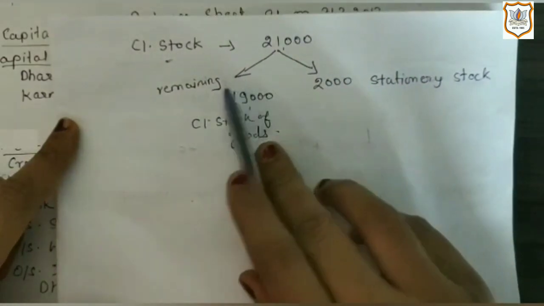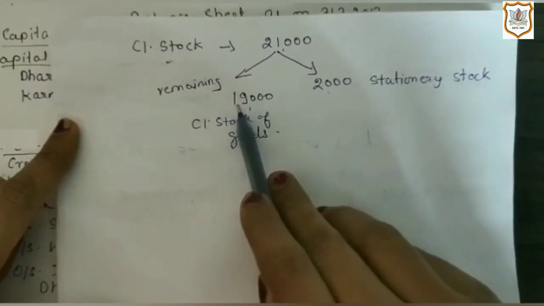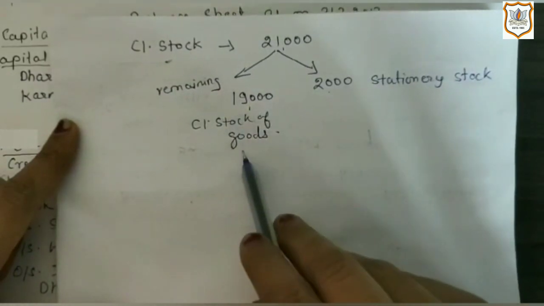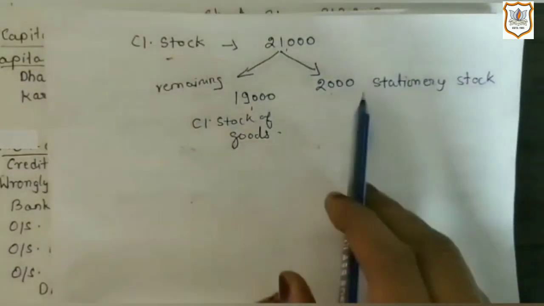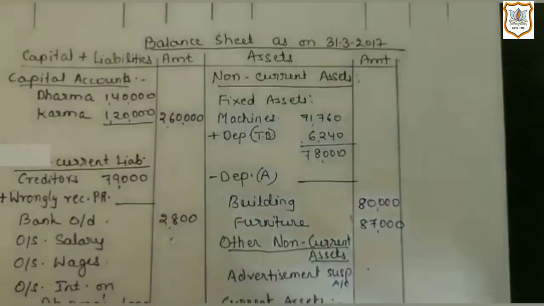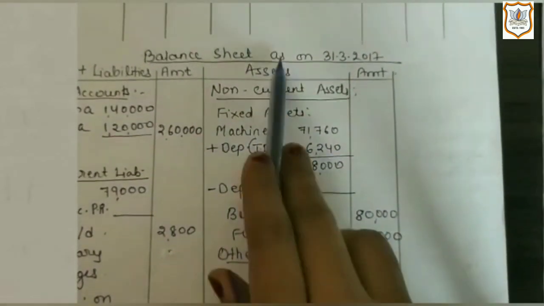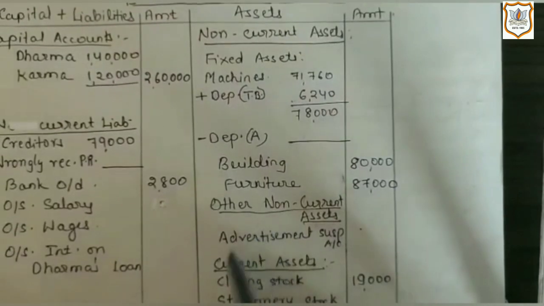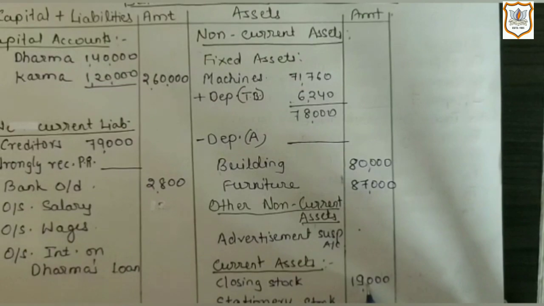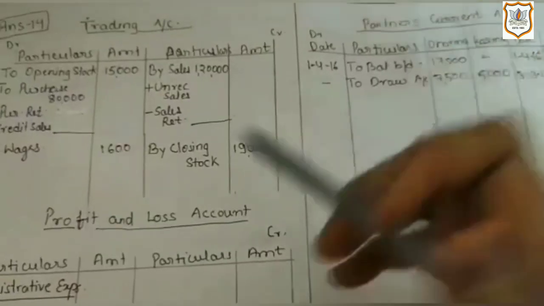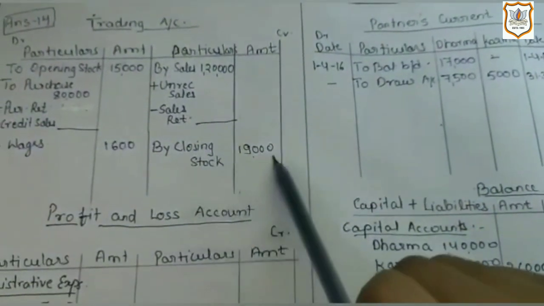So the remaining amount, that means 21,000 minus 2,000, that means 19,000 is closing stock of goods. So let's give two effects of both these items. The first effect of closing stock of goods is on the asset side in balance sheet. Here under the heading of current asset, closing stock, that is 19,000. And the second effect of it would be on the credit side of trading account, closing stock 19,000.